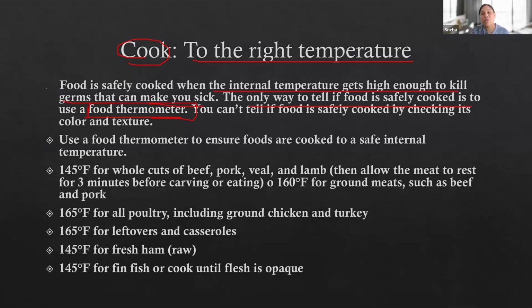So the only way to tell if the food is safely cooked is by checking the temperature with a food thermometer. You can't tell if the food is safely cooked by checking its color and texture. So please keep that in mind. Use a food thermometer to ensure the food is cooked to a safe internal temperature.